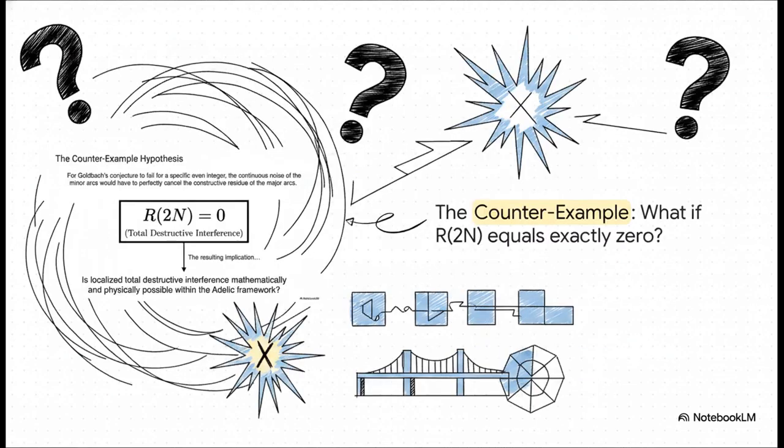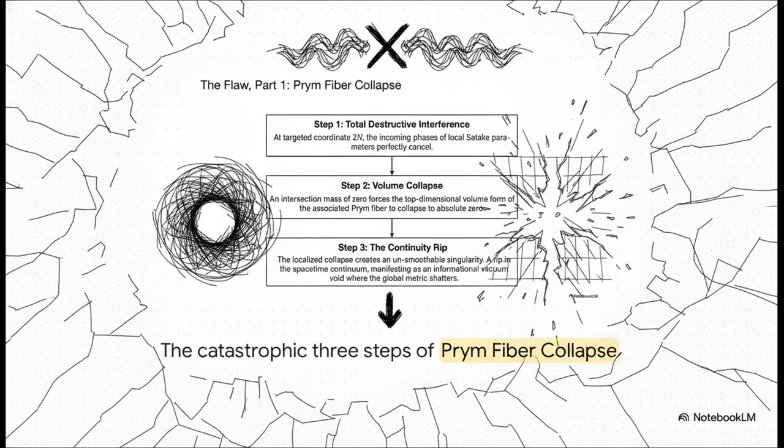spacetime. So we have to ask the big counterexample hypothesis. What happens if Goldbach's conjecture fails? What if, just imagine, the minor arc noise perfectly cancels the constructive residue, causing the intersection mass at a specific coordinate to equal exactly 0? Is localized total destructive interference mathematically and physically possible within the Adelic framework? Well, if it were possible, the results would literally be catastrophic.